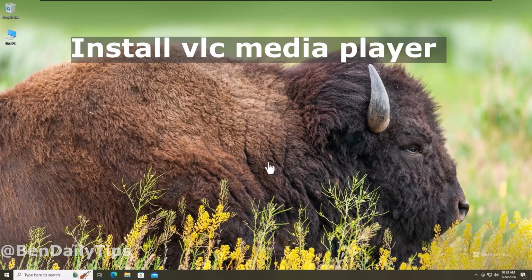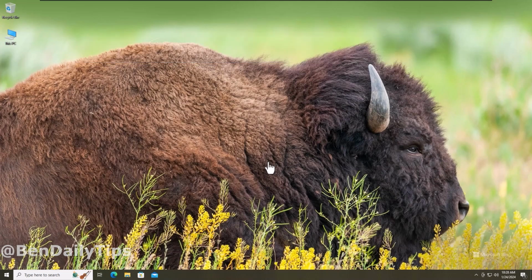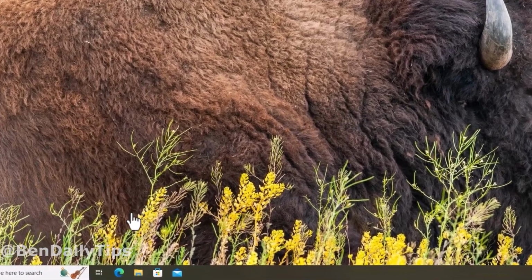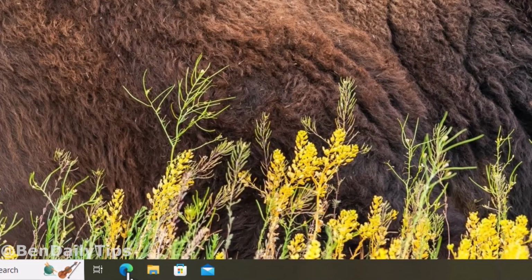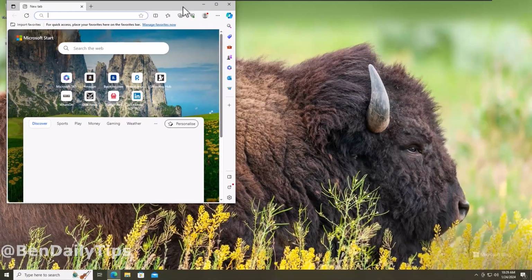Today we are going to install VLC Media Player on any operating system. First thing you should do, go into your default browser. Mine is Edge. I'm going to open that and